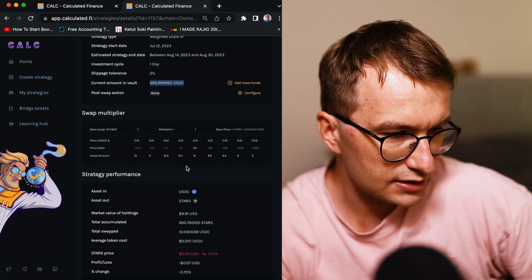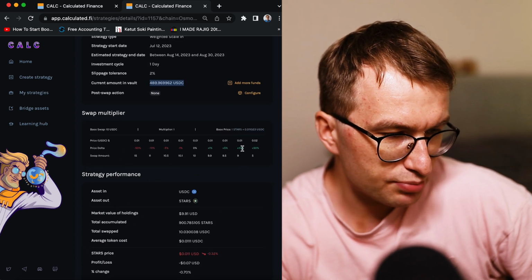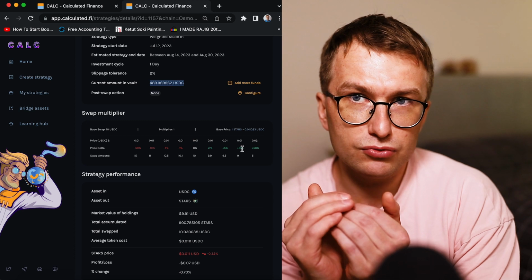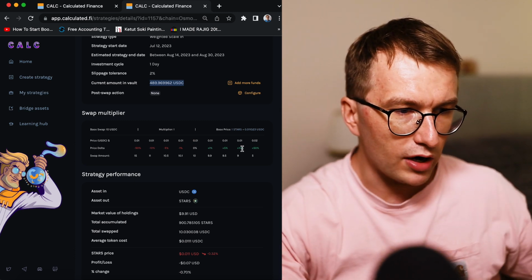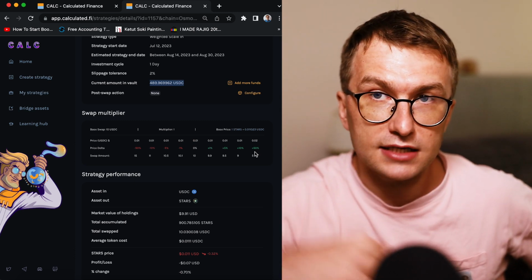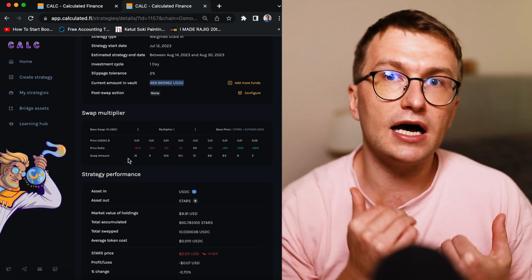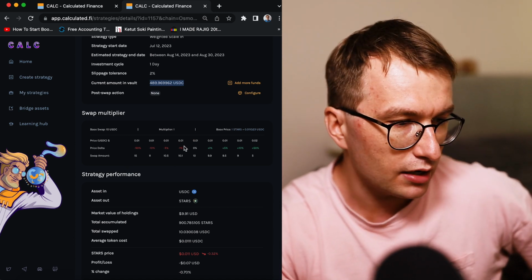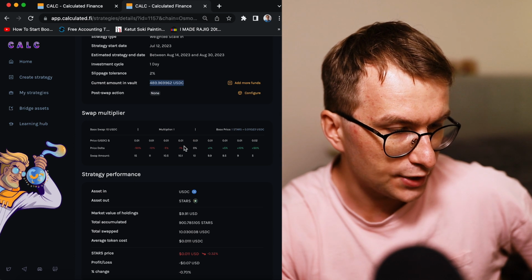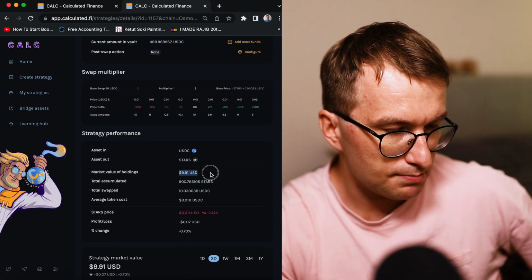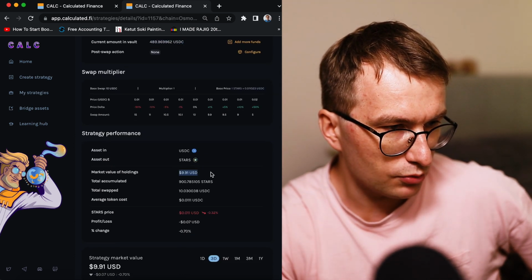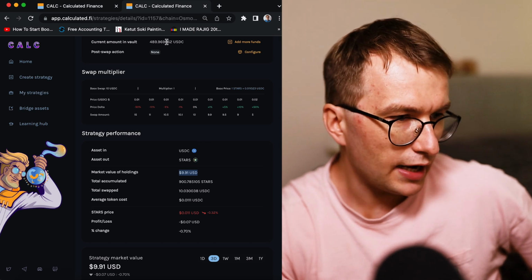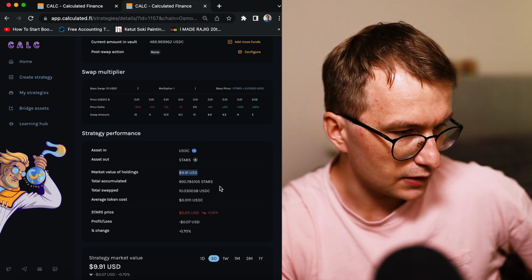Okay, so the strategy is active. You see the breakdown here, and the delta, with the delta, when you set up, it can be more aggressive. So I can buy way less as the price go up and way more as the price go down. But I think delta 1 was okay. So this is the market value of what I spent. Sorry, I think I actually paid 10 cents for the...